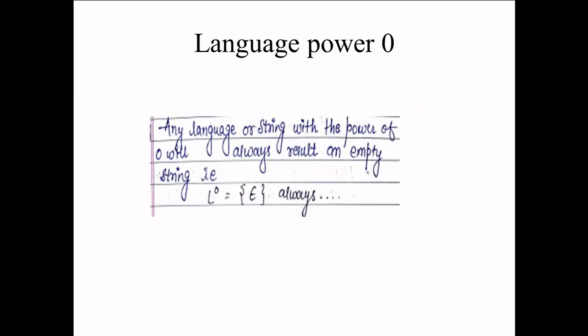Language to the power 0, very easy to understand. Any language or string with the power of 0 will always result in an empty string, that is, L to the power 0 will give epsilon always.